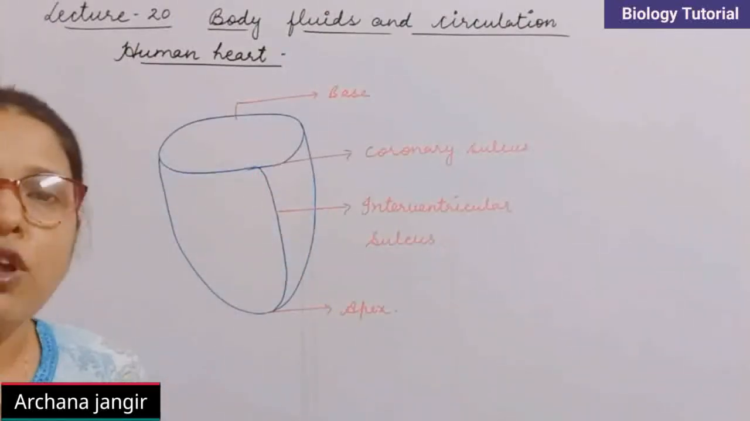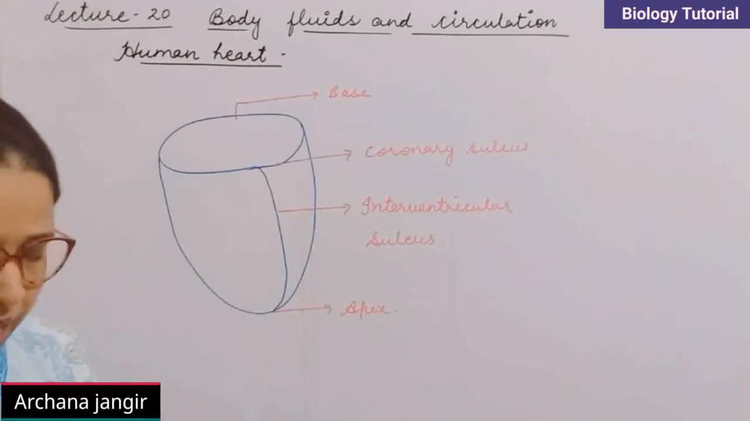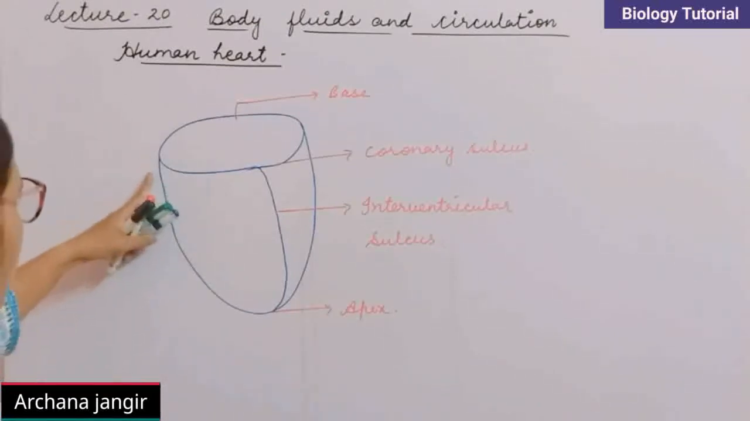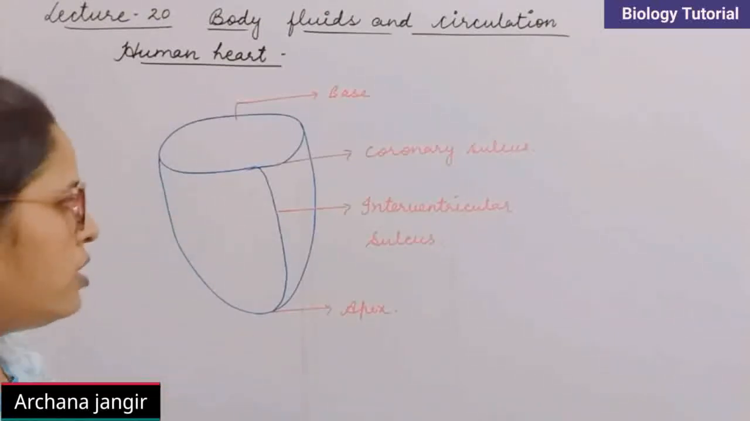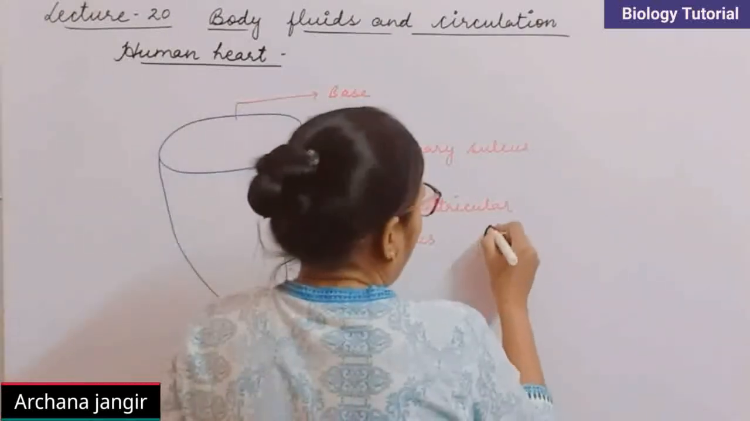The body wall of the heart has 3 layers. We are talking about the external wall, that is called the body wall.